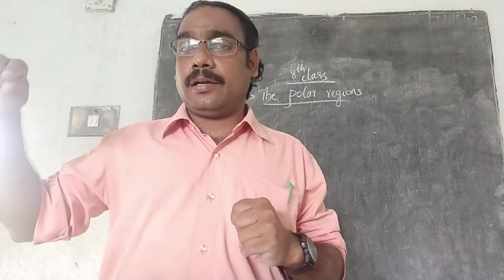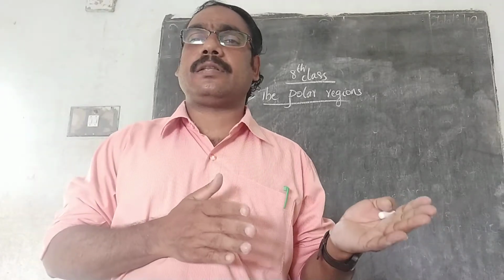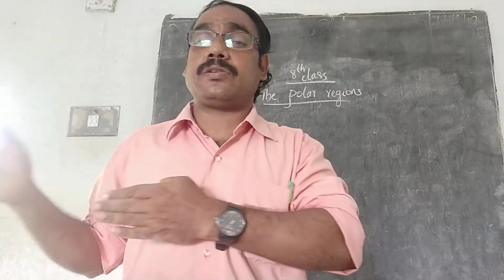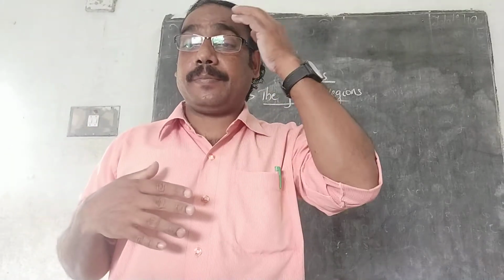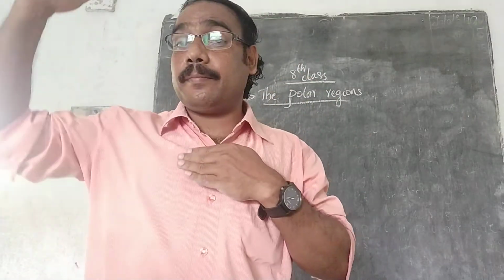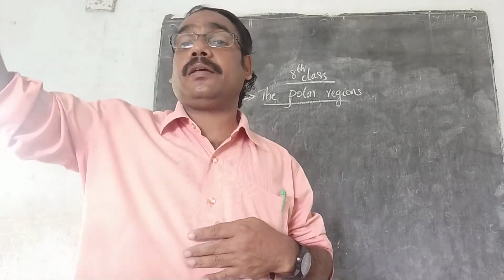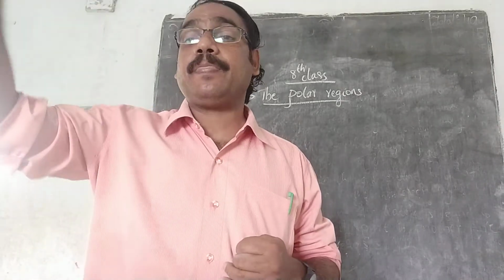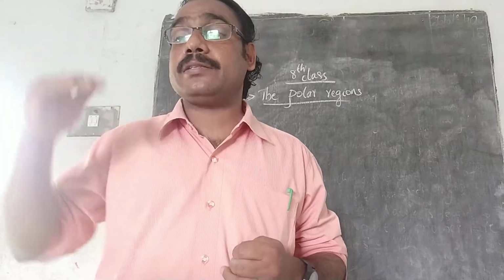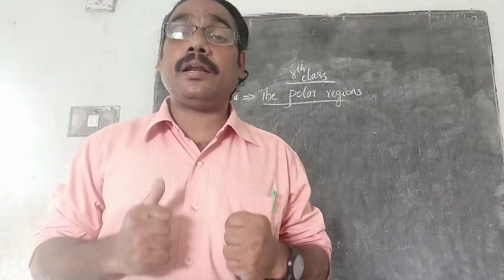Okay. I told you for 3 months there is no sunset, 3 months there is no sunrise. So different things happen. So Eskimos, the people who are known as Eskimos, they mainly belong to this area. Which area? Arctic region. Arctic region means the northern polar region.